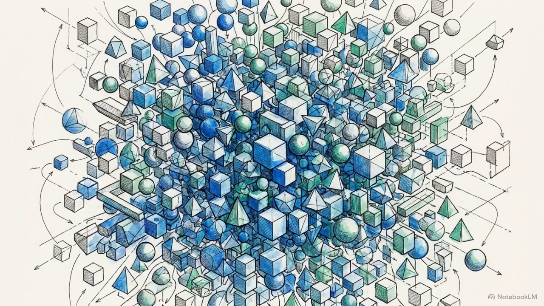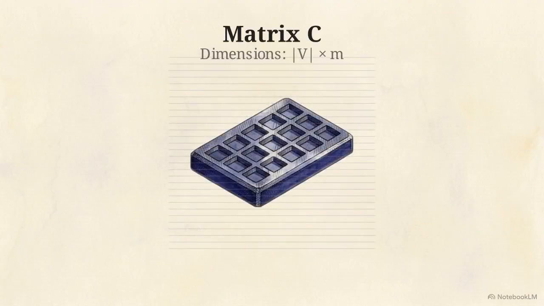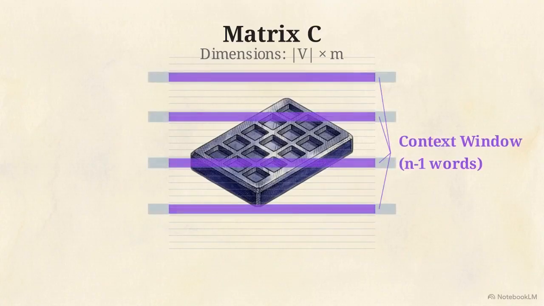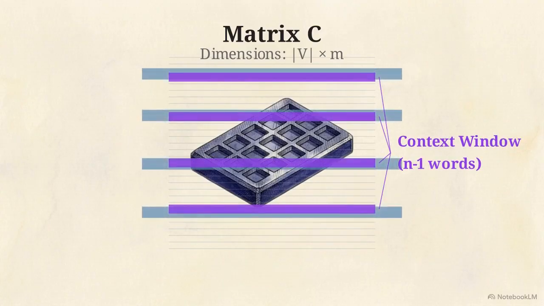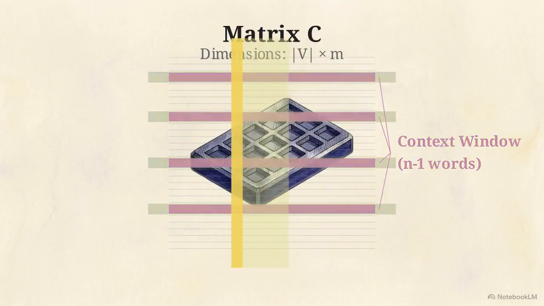With a nearly impossible compute bottleneck, how did the team viably train the input matrix using stochastic gradient descent on millions of words? The saving grace of the entire architecture is the structural sparsity of the matrix C update. This grid represents the massive matrix C. During a backpropagation step, the gradient for this matrix is 0 everywhere, except for the specific n-1 words currently present in that exact context window.